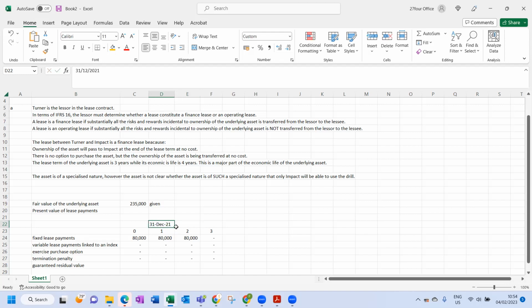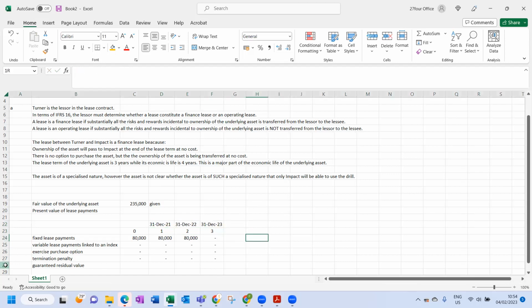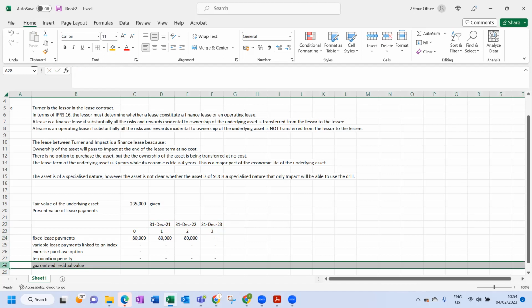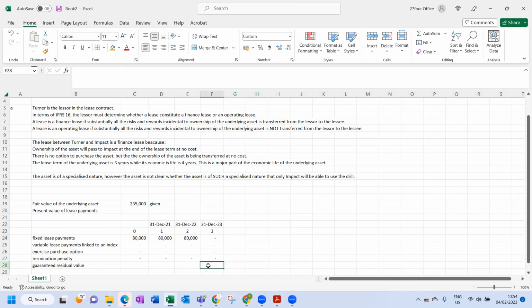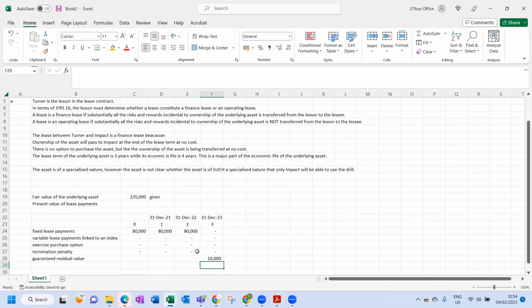Year 2 would be 31 December 2022. Year 3 would be 31 December 2023. So they're telling us the guaranteed residual value of 10,000 Rand will happen on 31 December 2023. We put it in year 3 because year 3 represents the end of year 3. Take note of that.